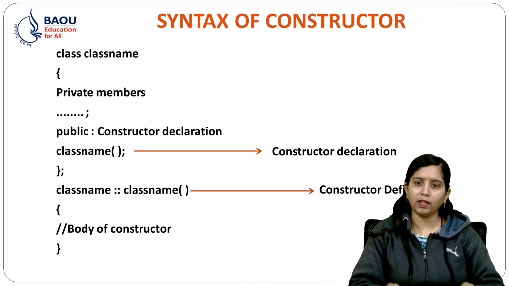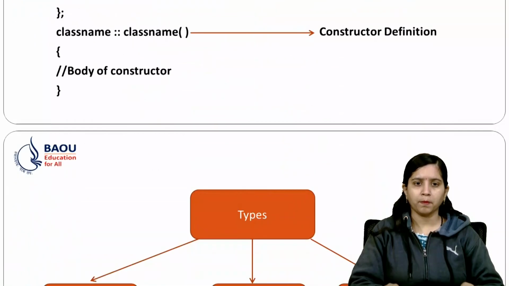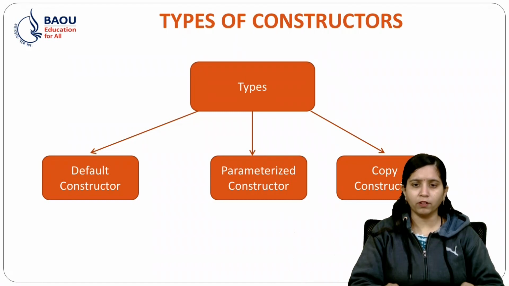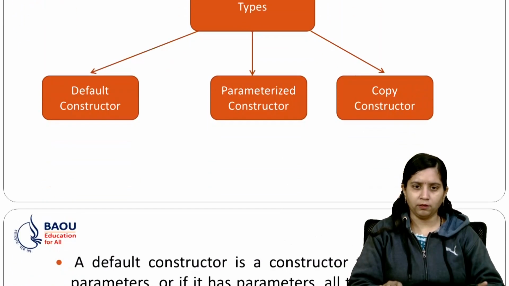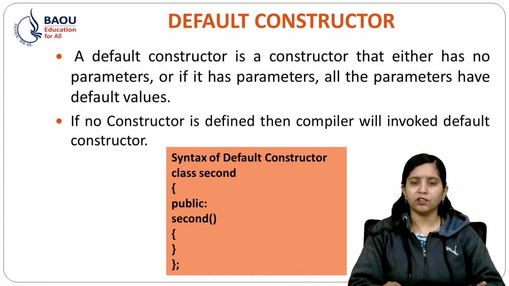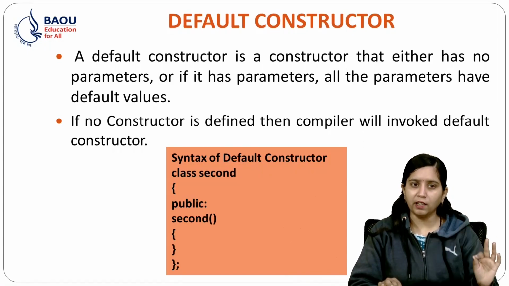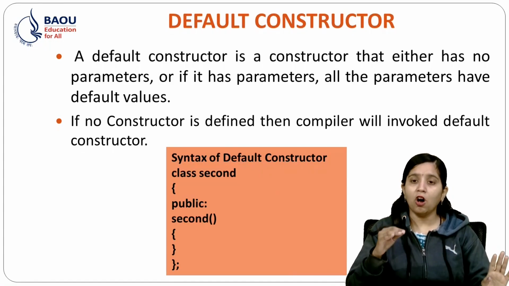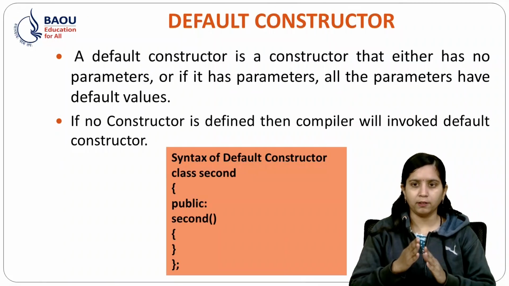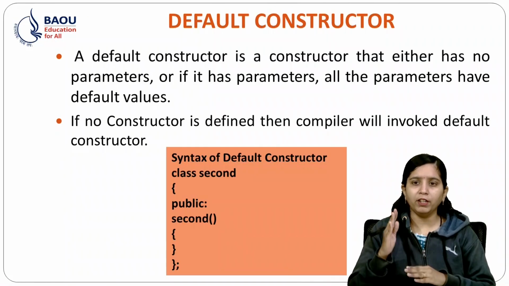Now let's see what are the types of constructors we have in C++. We have three types of constructors: default constructor, parameterized constructor, and copy constructor. So what is a default constructor? A default constructor is a constructor that either has no parameters, or if it has parameters, all the parameters have default values.